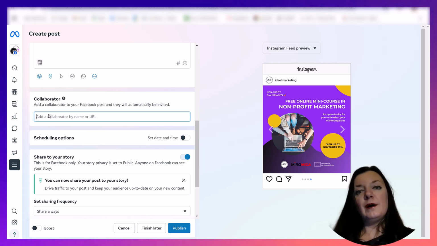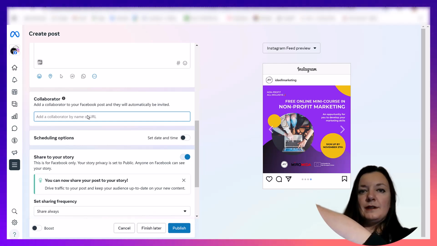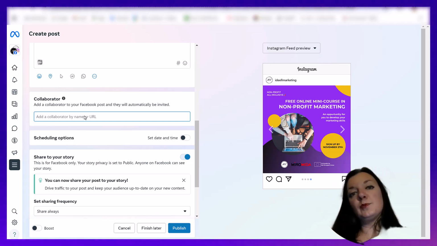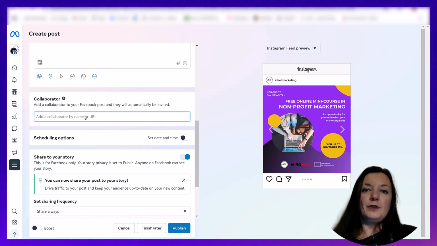Also, when you publish, the collaborator organization will get a notification and they need to confirm, and then the publication will appear as part of both your channel and their channel too.